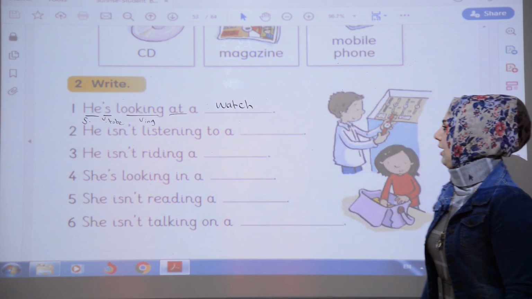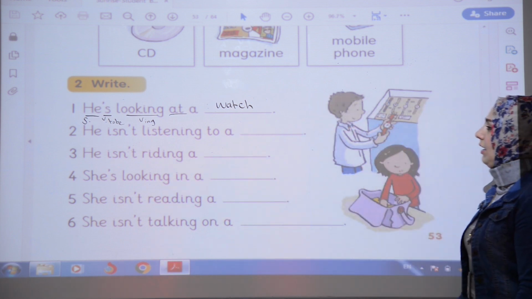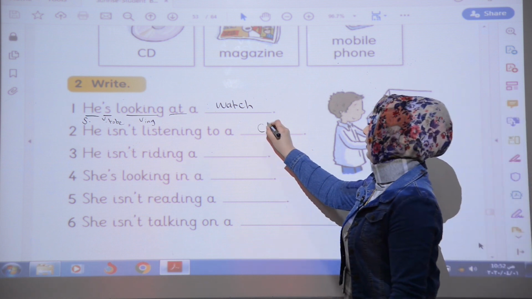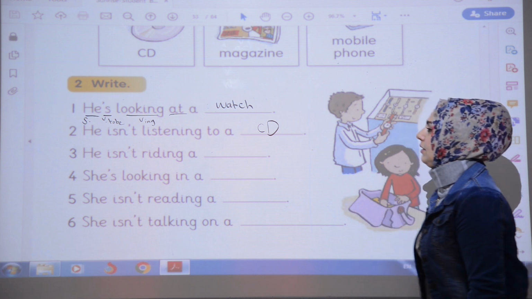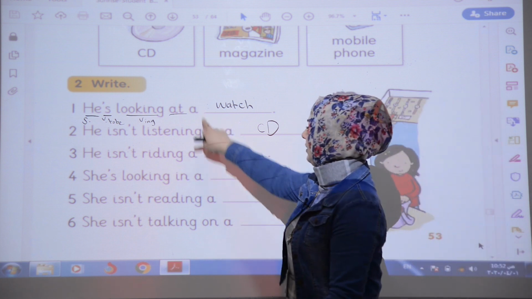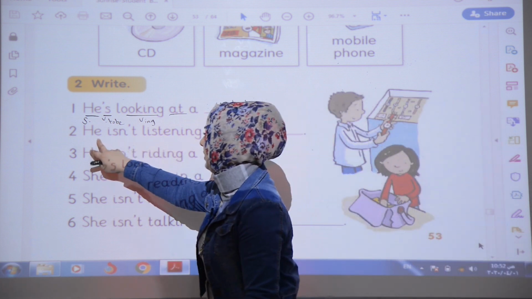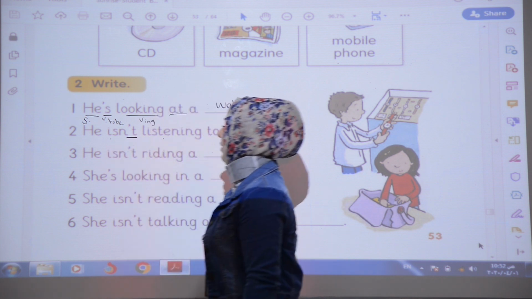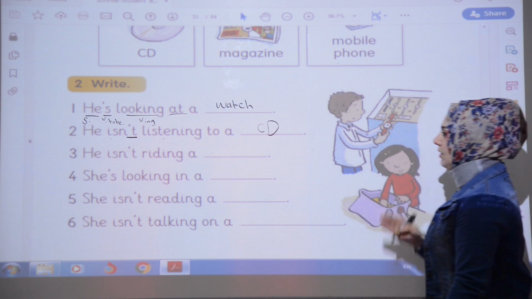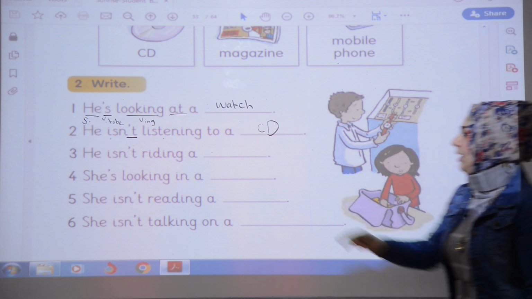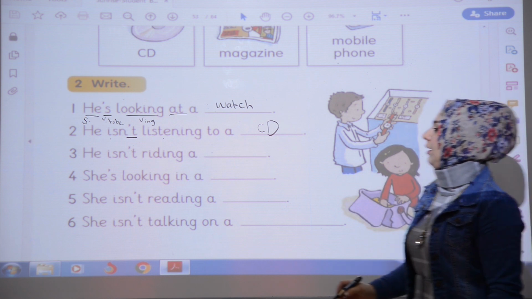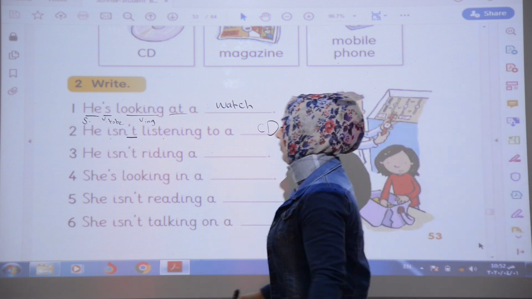He is looking at a watch. He isn't listening to a CD. It's a positive sentence, and this is a negative sentence because we have not between verb to be and verb ing. He isn't listening to a CD. He isn't riding a bicycle. He isn't riding a horse, for example.